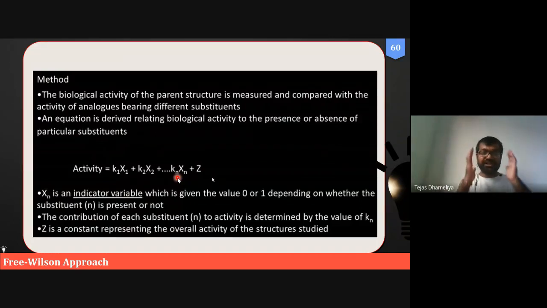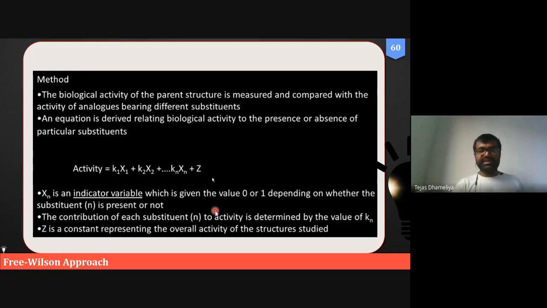So they have considered this. They did not restrict their thinking to only three parameters, but they allowed broad thinking. In research we should have broad thinking, broad philosophy. So they considered the same thing and developed this kind of QSAR. Activity can be correlated as K1x1 plus K2x2 up to KNxN plus Z, where Z is a constant and N can be an infinite number of parameters.